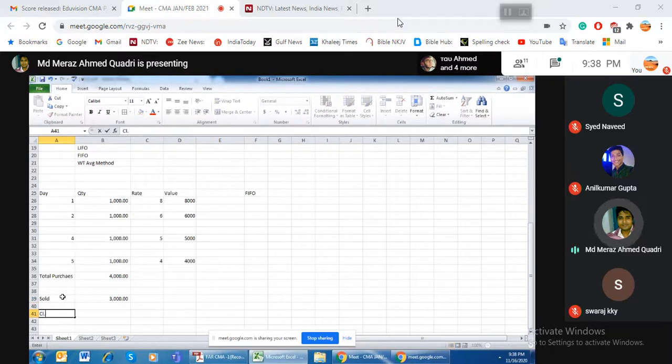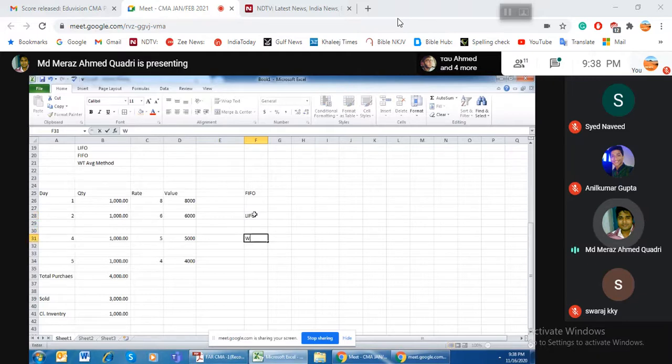It means in the closing inventory I have 1,000. Now the question is asking, give me the valuation of closing inventory based on FIFO, based on LIFO, and based on weighted average.